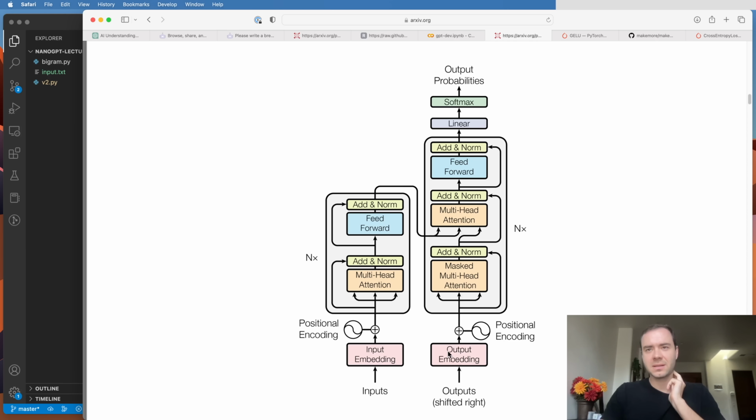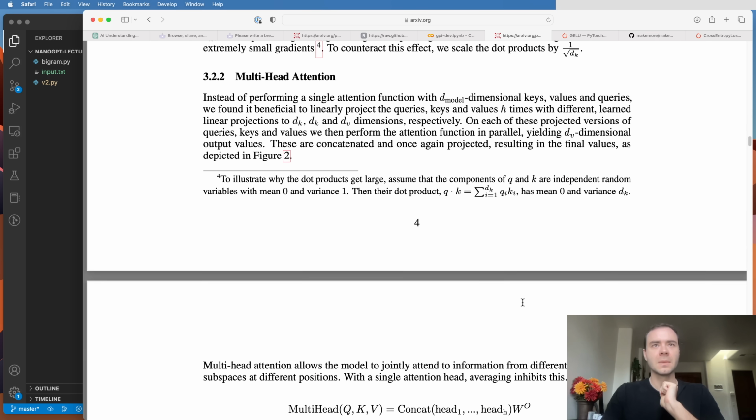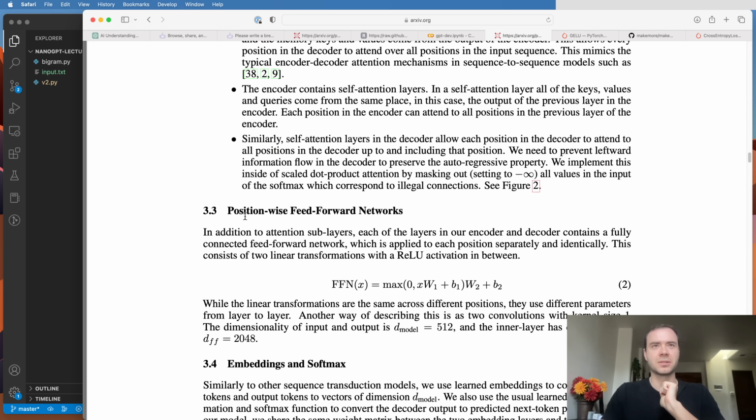Now going back to the paper for a second, of course I didn't explain this figure in full detail, but we are starting to see some components of what we've already implemented. We have the positional encodings, the token encodings that add, we have the masked multi-headed attention implemented. Now, here's another multi-headed attention, which is a cross attention to an encoder, which we're not going to implement in this case. I'm going to come back to that later. But I want you to notice that there's a feedforward part here, and then this is grouped into a block that gets repeated again and again. Now the feedforward part here is just a simple multi-layer perceptron. So here, position-wise feedforward networks is just a simple little MLP.